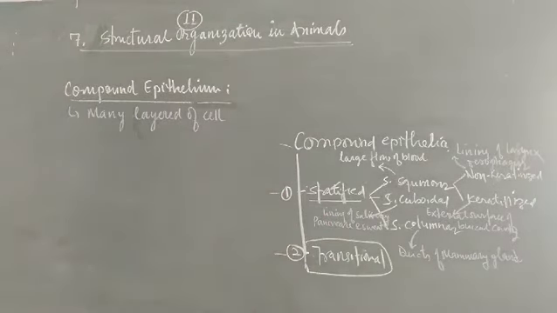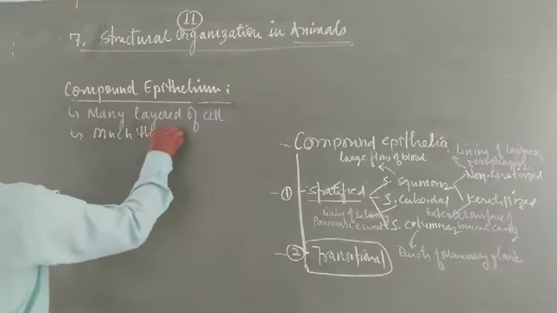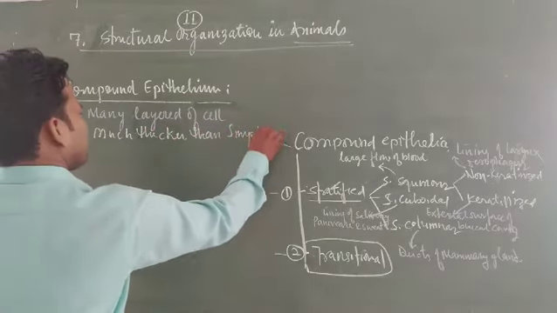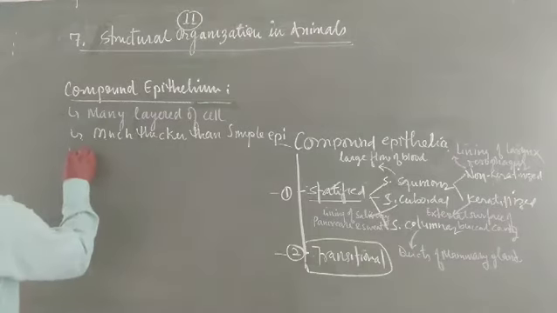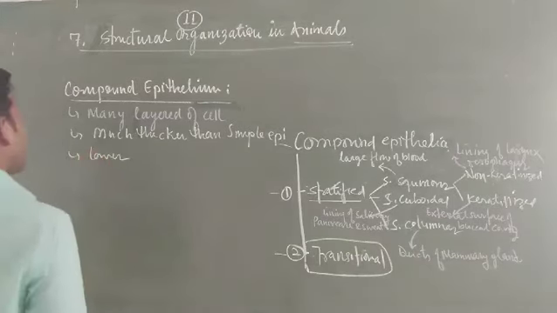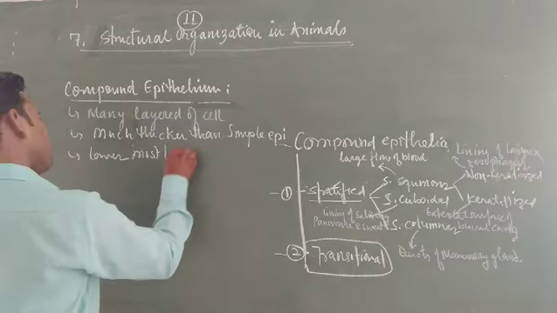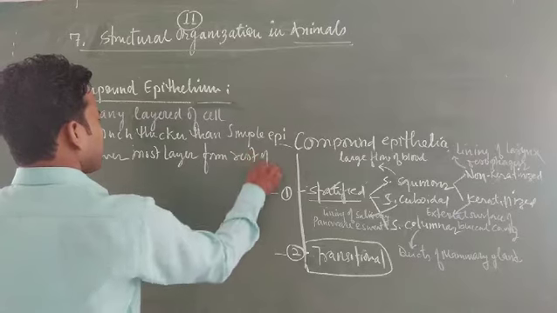What is the characteristic feature of compound epithelia? It is made up of many layers of cells. It is much thicker than simple epithelia. The second point is that only the lowermost layer forms on the basement membrane.